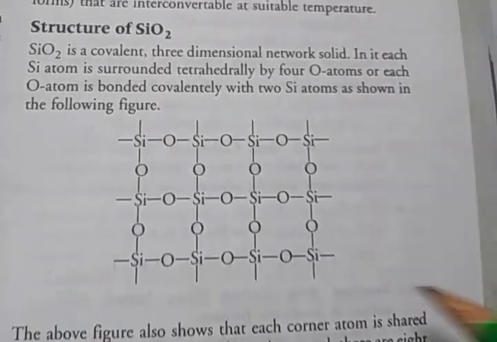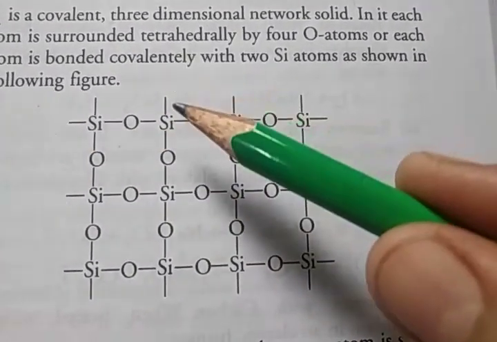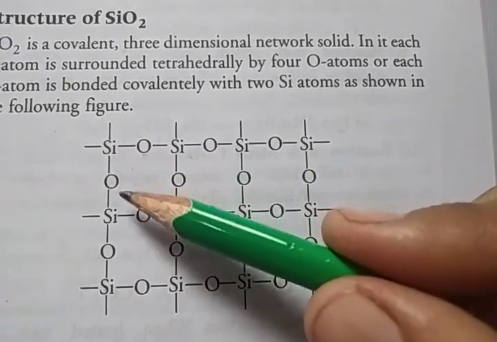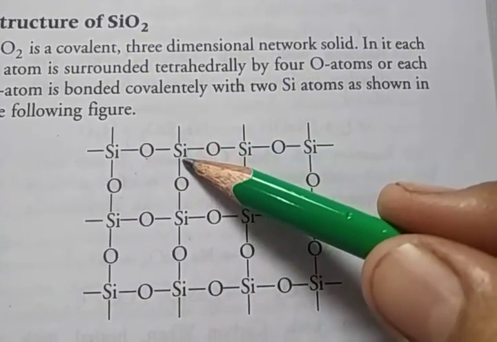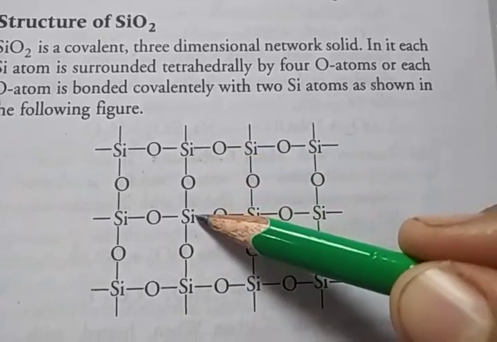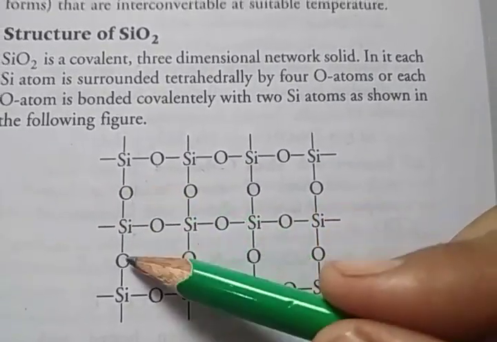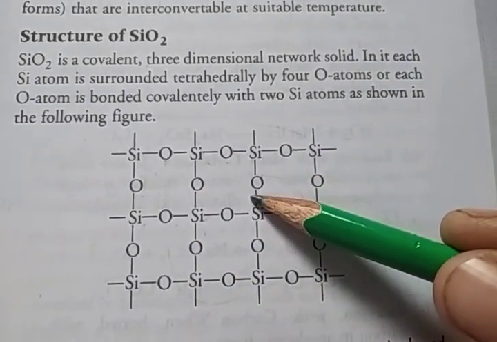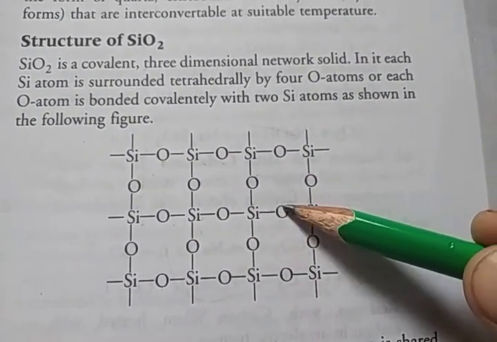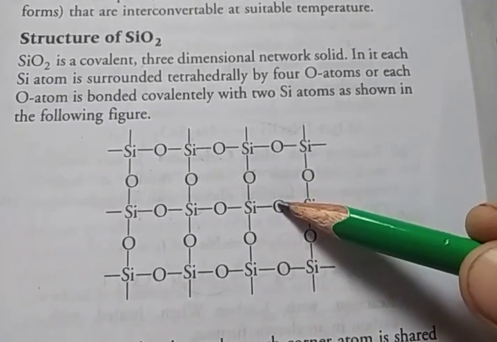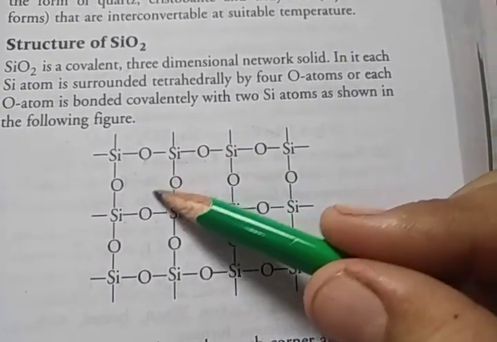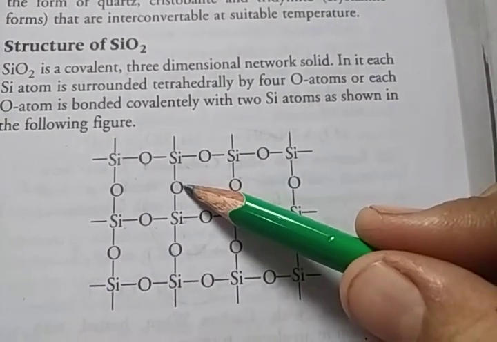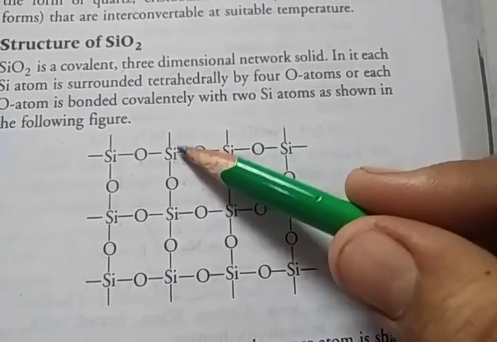So the structure of SiO2. One silicon is attached to oxygen, and between the silicon atoms, oxygen atoms are present. So in SiO2, one silicon is attached to two oxygens, and each oxygen is between two silicons. This is the three-dimensional network solid structure of silicon dioxide, and each silicon atom is surrounded tetrahedrally by four oxygen atoms, and each oxygen atom is bonded covalently with silicon.